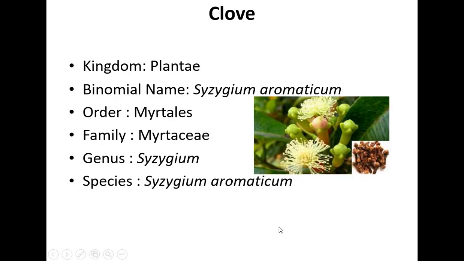Next we can discuss clove. Clove: kingdom Plantae, binomial name Syzygium aromaticum, order Myrtales, family Myrtaceae, genus Syzygium, species aromaticum. For better understanding, I suggest to the students, from the examination point of view, in descriptive type examinations, all the medicinal plants belong to the kingdom Plantae, and the binomial name and the species name are the same.